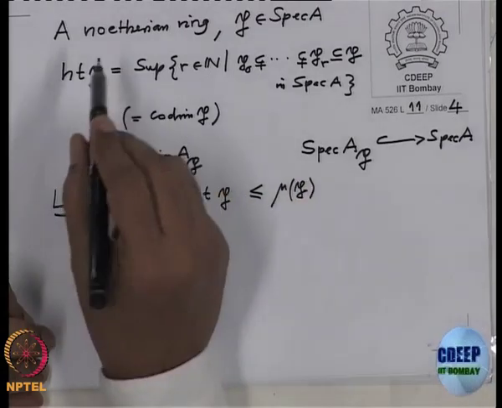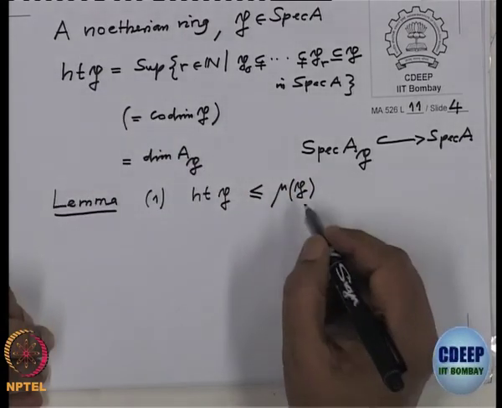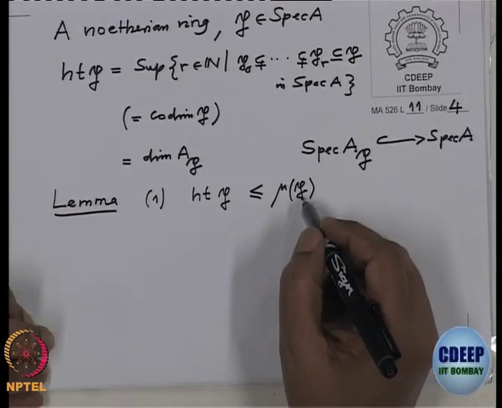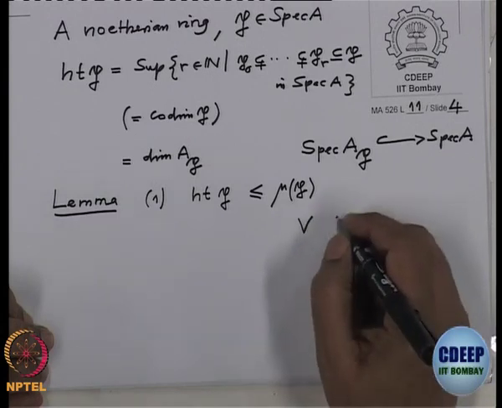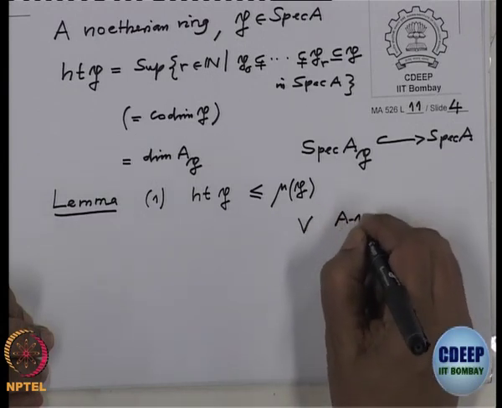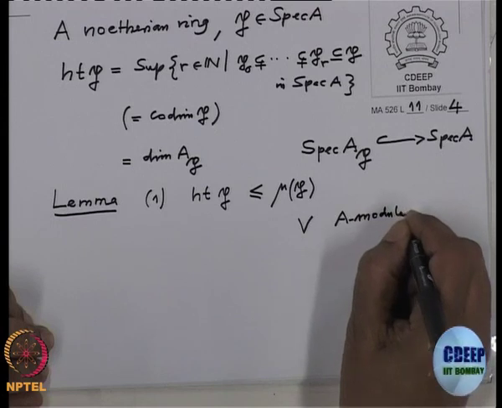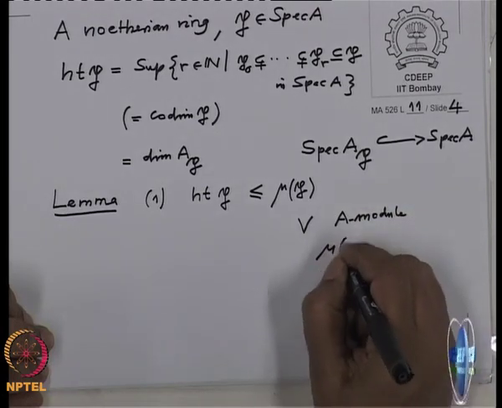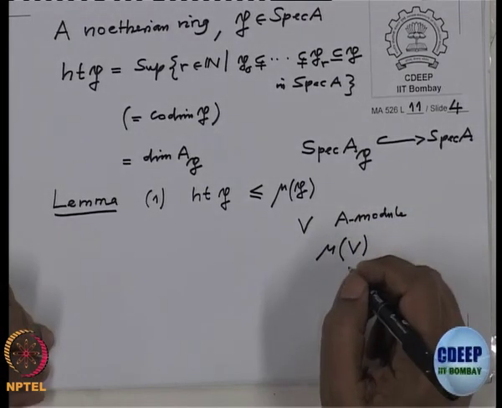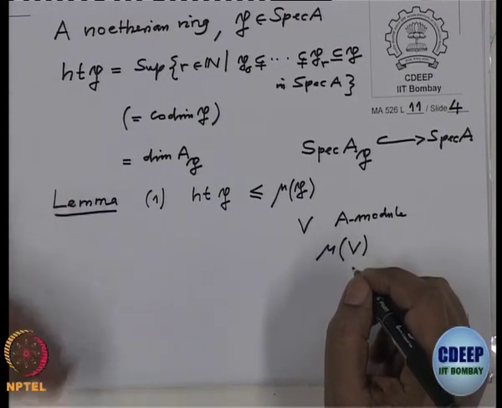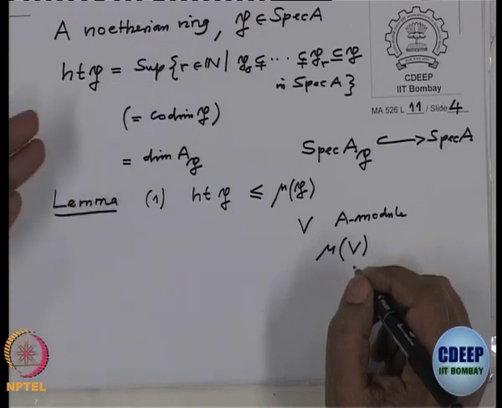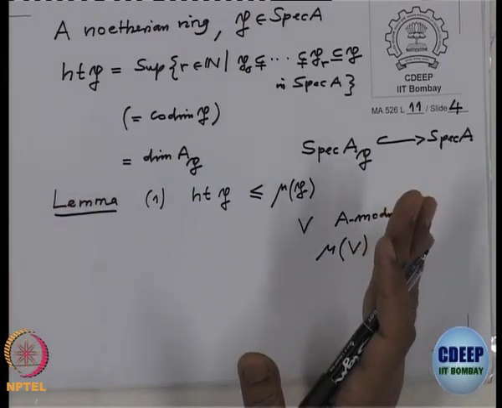Now remember, my ring is not local, so one has to be a little careful when one says mu of. So remember, when V is an A-module, what do you say about mu V? This is by definition: look at all generating sets of V, and among them take the one which has the least cardinality.